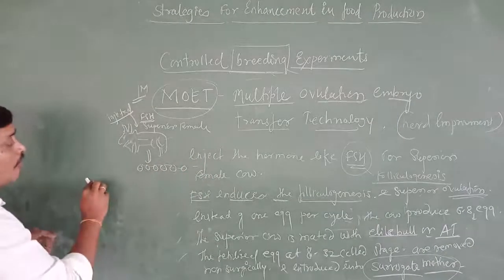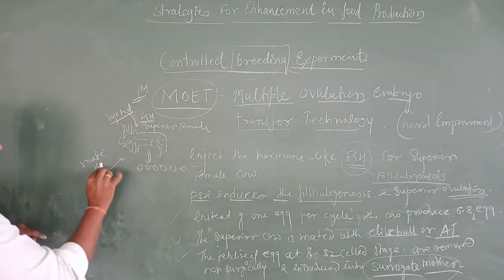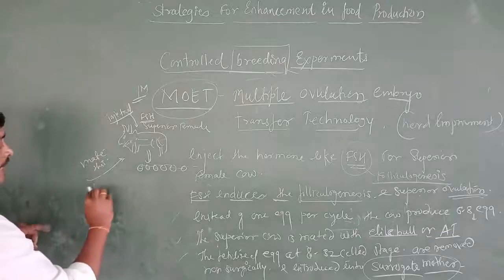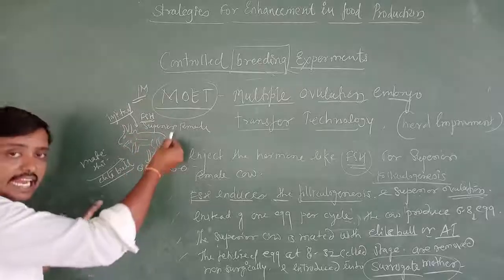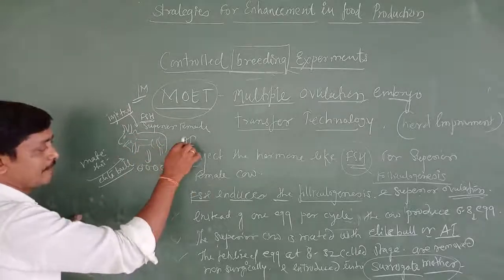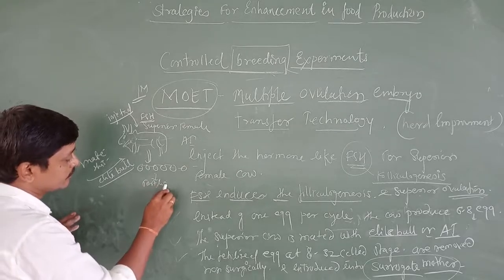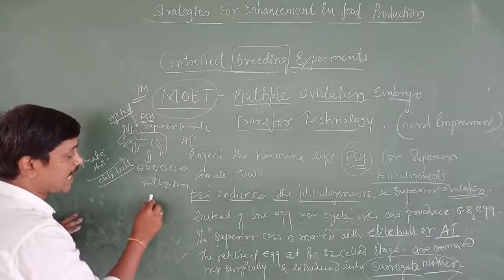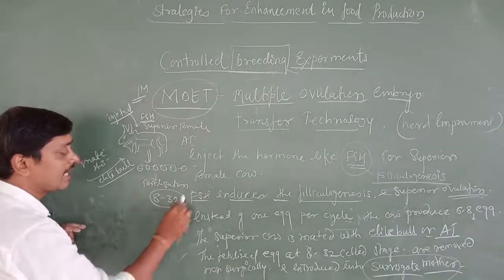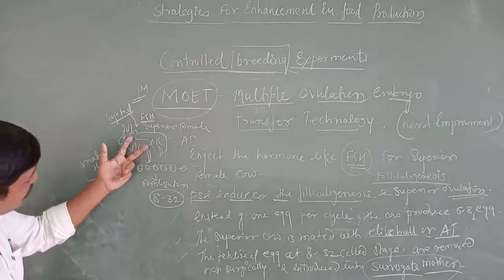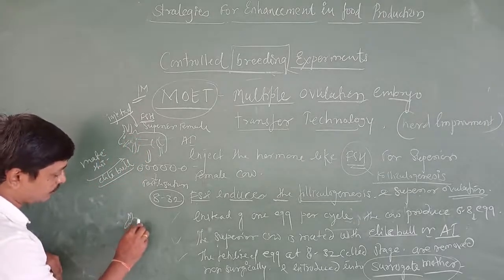Then we make this superior cow mate with an elite bull or artificial insemination, and fertilization happens. At the 8 to 32 cell stage, we remove the eggs from this superior female and then we are going to introduce them.